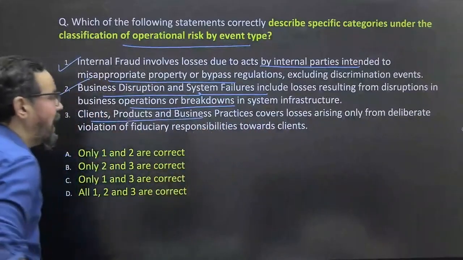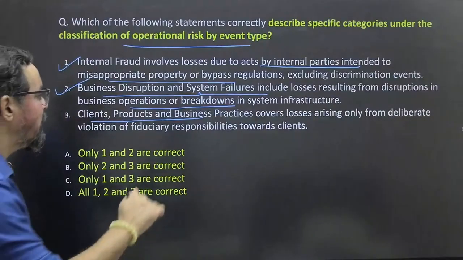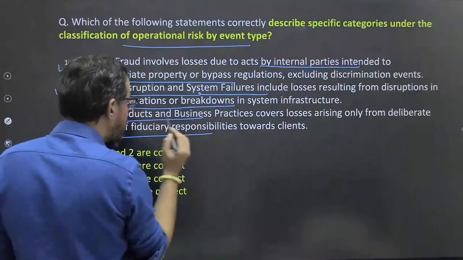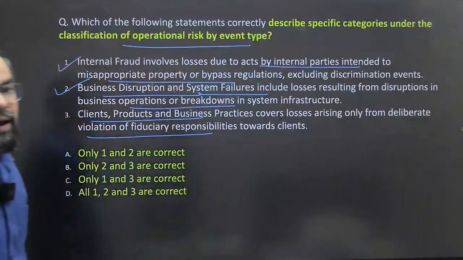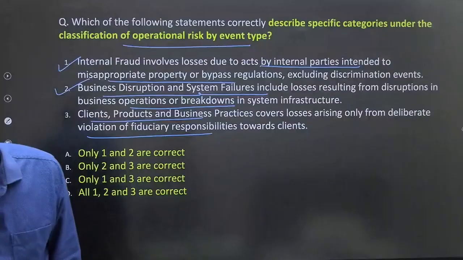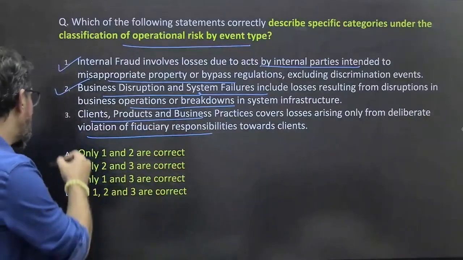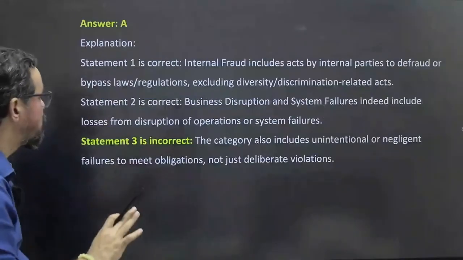Client product and business practices cover losses arising only from deliberate violation of fiduciary responsibilities toward the client. No, it can be आपका unintentional also, ठीक है, कोई जरूरी नहीं कि deliberate ही हो, there can be some unintentional also, ठीक है, so we'll not go with this one. 1 and 2 means option A will be right answer for this one.